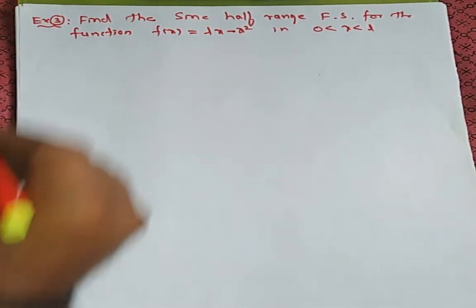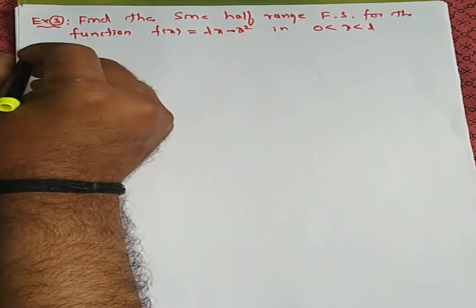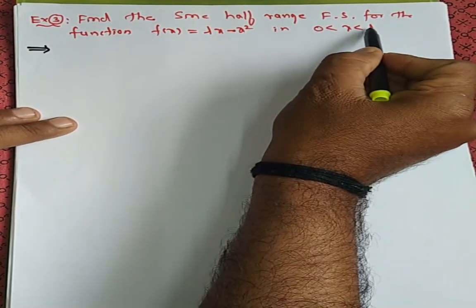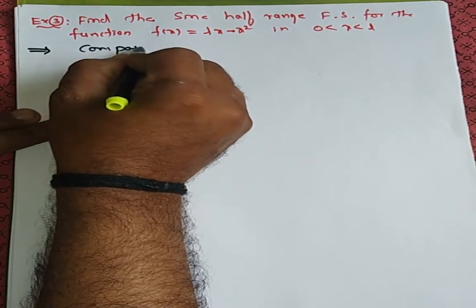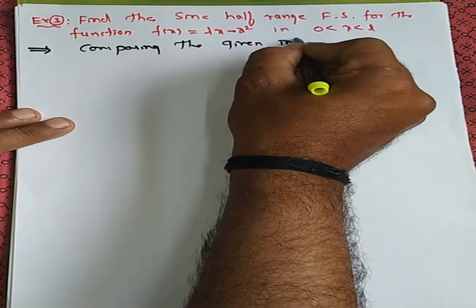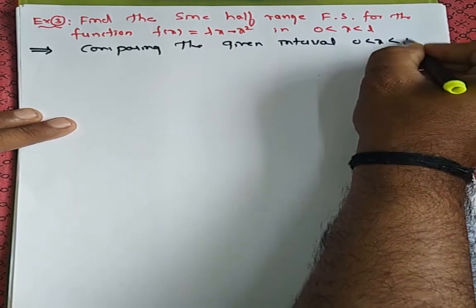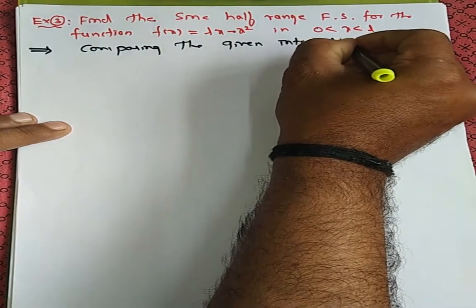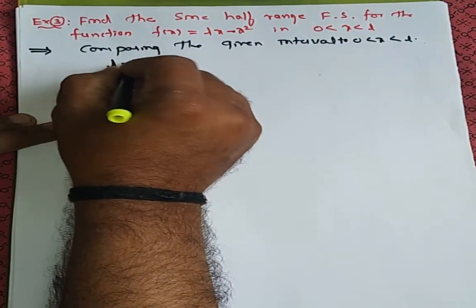Okay, so as I told you, whenever the example is given in an arbitrary interval, here 0 to L, you can write here, comparing the given interval x 0 to L, you can compare this. So therefore comparing these two, L is L itself only.